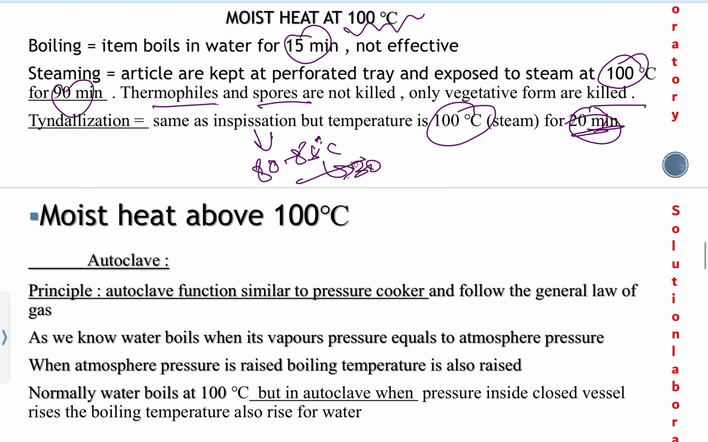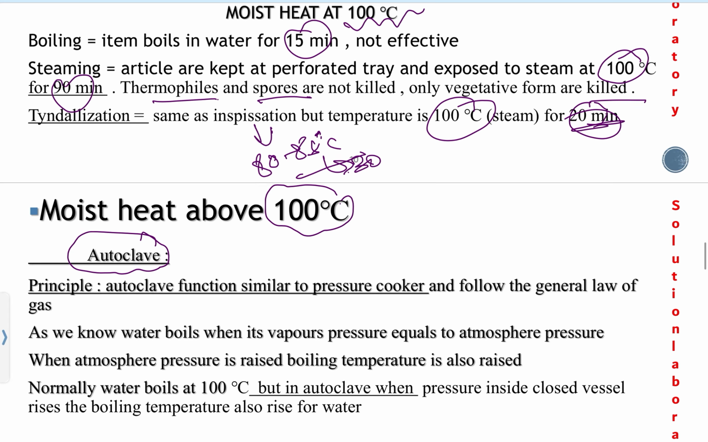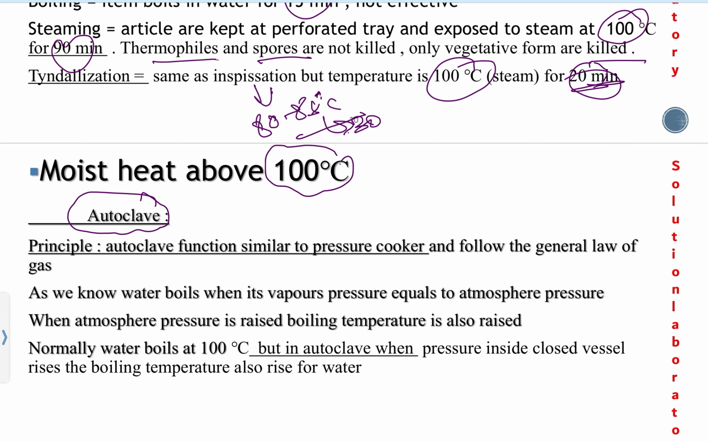And there is the moist heat above 100 degrees Celsius. This autoclave is the most commonly used method. In most laboratories, we see the autoclave. What is this autoclave? It is similar to a pressure cooker and functions similarly to the pressure cooker and follows the law of gas. What is the law of gas?